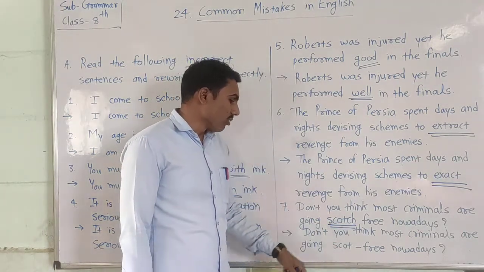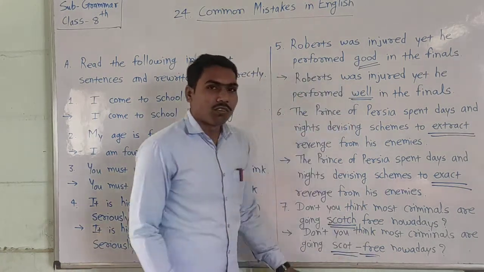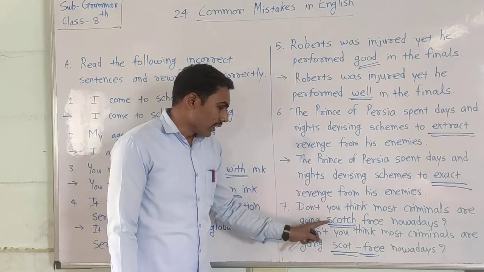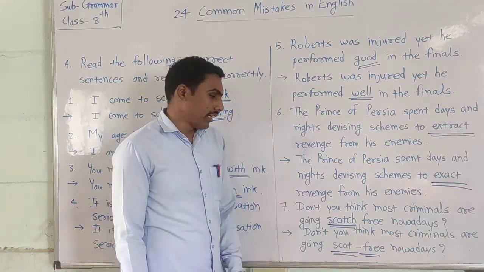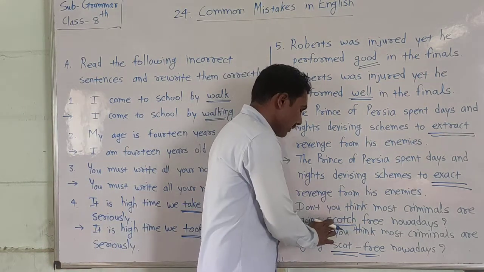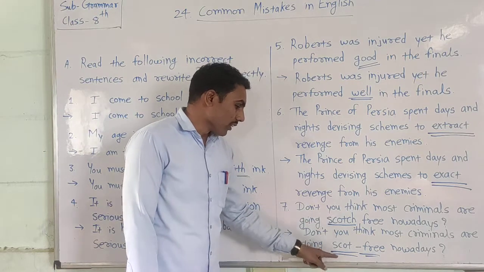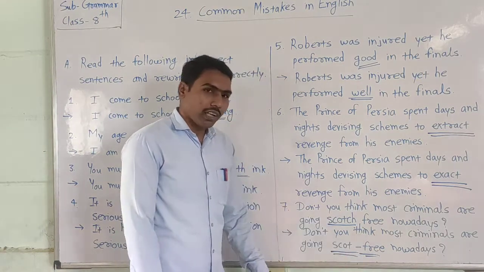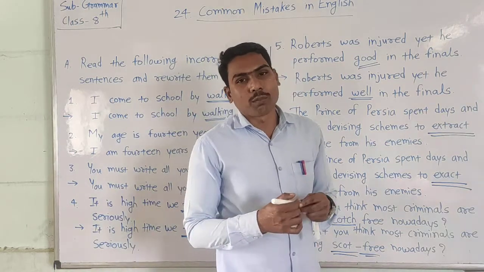And scot free means released without punishment. The correct word is scot free. Are you getting that? Scot free means without fear, like that. In the place of scotch you can use scot free. It is a common mistake in writing. You can correct it.